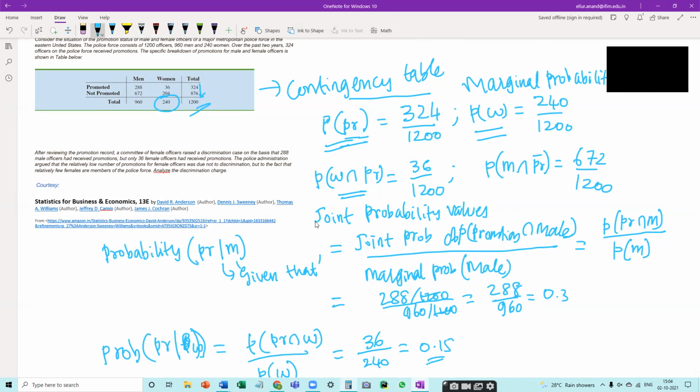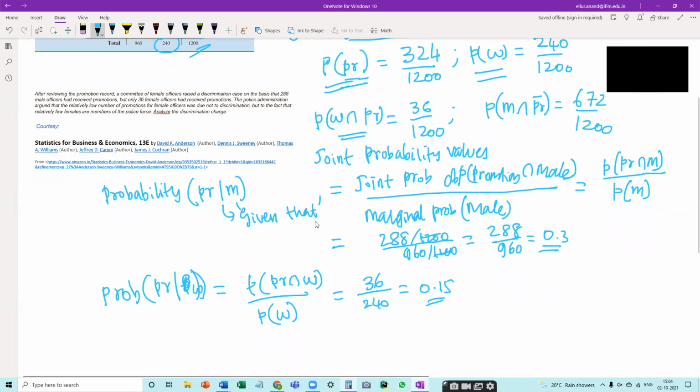Now, looking at these two ratios, we can easily know that there has been a bias, because the chance of getting promoted, if somebody knew the officer is a male police officer, is 30%, while when they knew that the officer is a women police officer, the chance of getting promoted is only 15%.